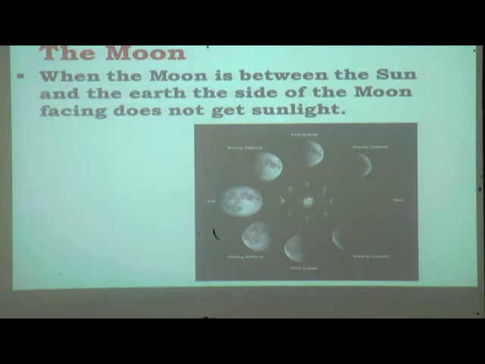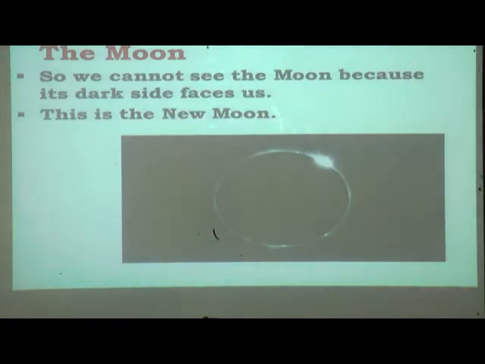And we have studied that when the moon is between the sun and the earth, the side of the moon facing us does not get sunlight, so it looks like a dark face. This is known as the new moon. Okay, understood till here?